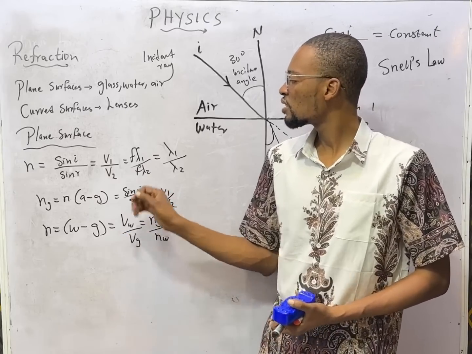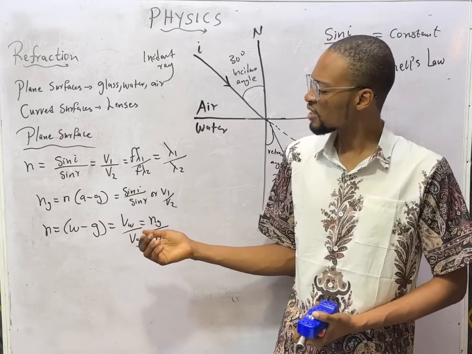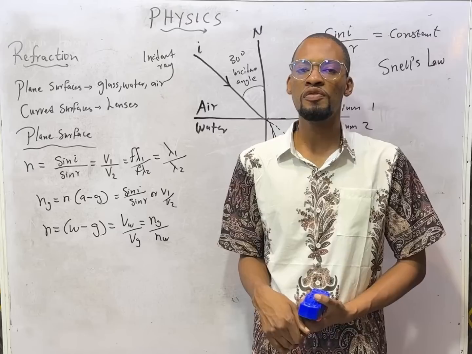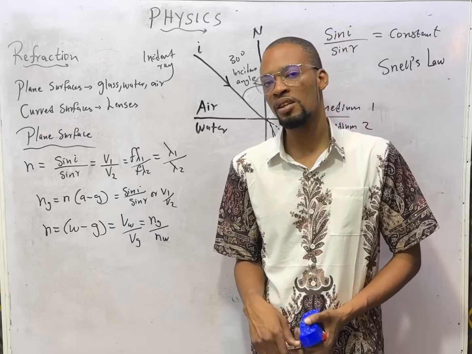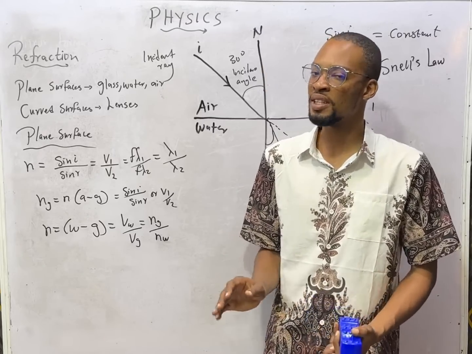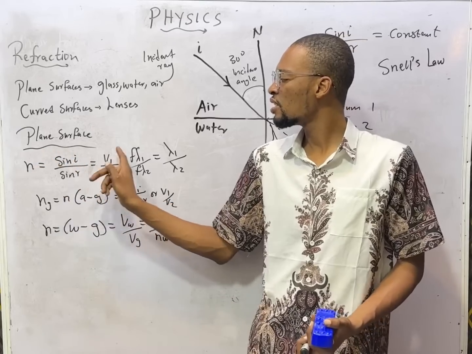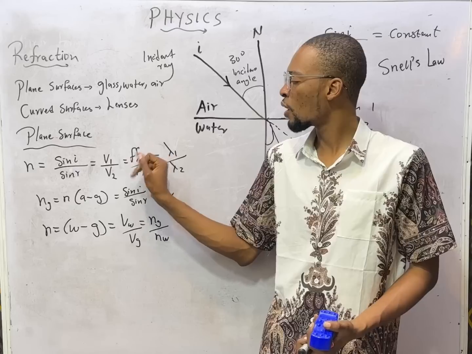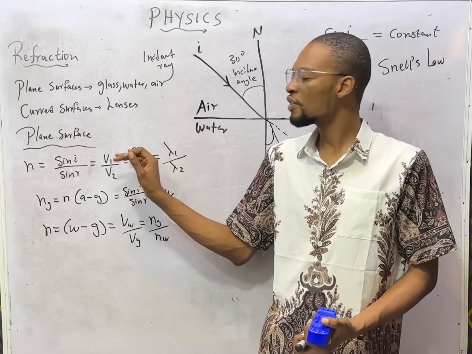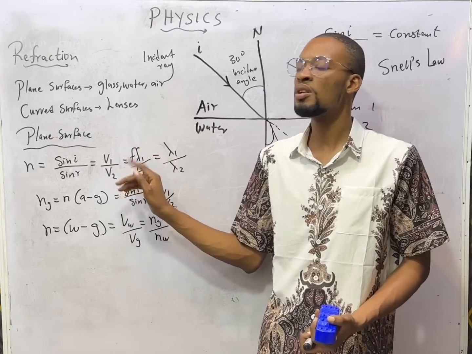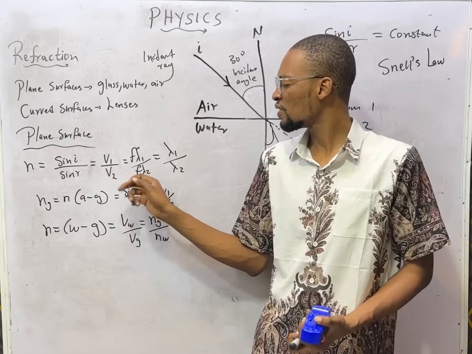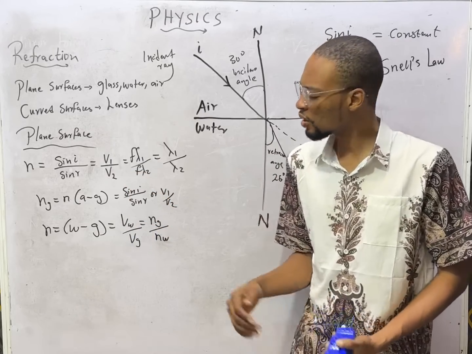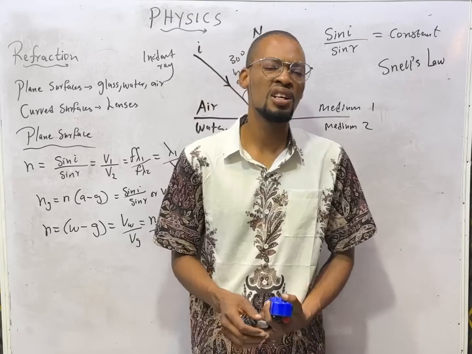If you are dealing with refractive index, know that for waves, v equals f lambda. v is frequency times wavelength. So if refractive index is v1 over v2, it is the same thing as f lambda 1 over f lambda 2, frequency times wavelength of the first medium over frequency times wavelength of the second medium. But look at this, very important.